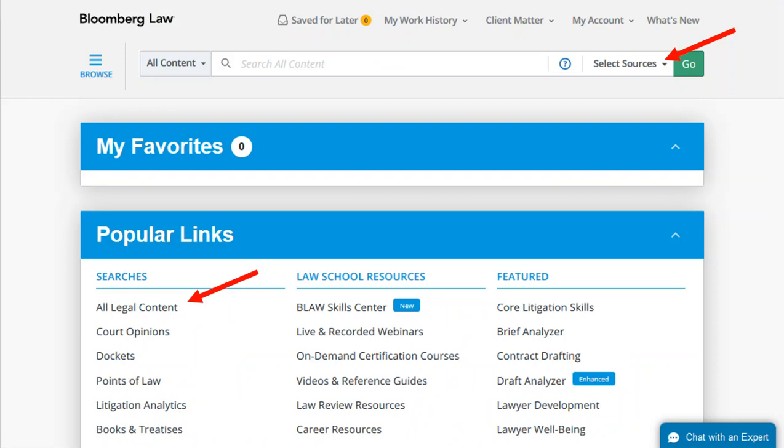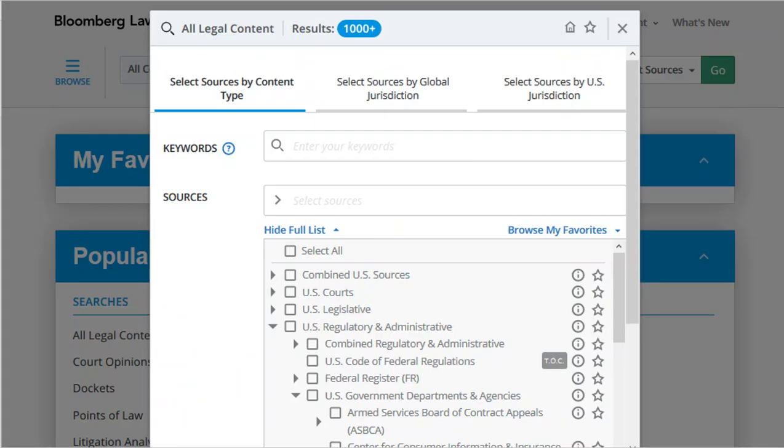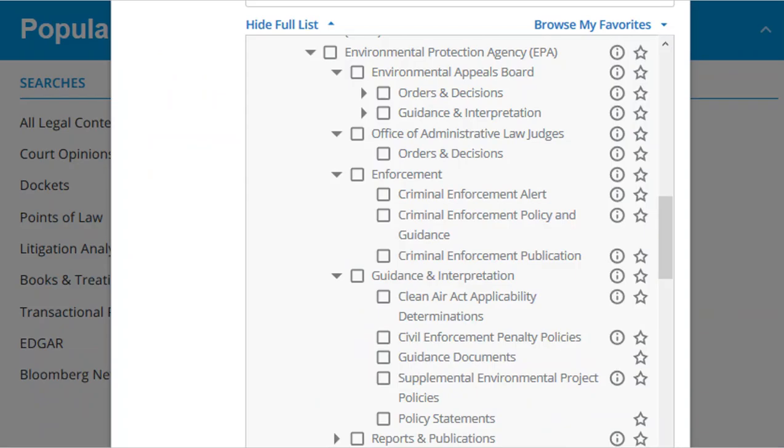On Bloomberg Law, select All Legal Content or Select Sources to find environmental agency documents. Look in U.S. Regulatory and Administrative, U.S. Government Departments and Agencies. Here we can see some of the types of documents on Bloomberg Law from the Environmental Protection Agency. Notice that there are orders and decisions of the Environmental Appeals Board and the Office of Administrative Law Judges. There's also more than one place to find guidance documents.